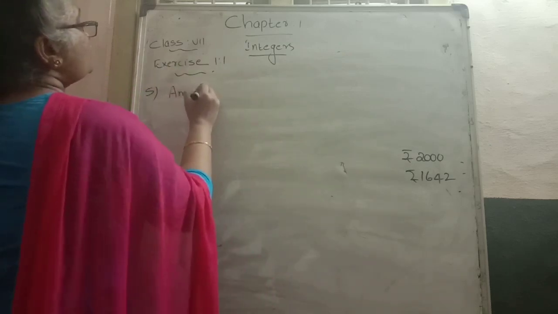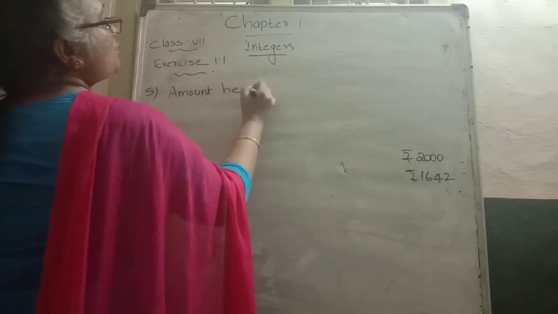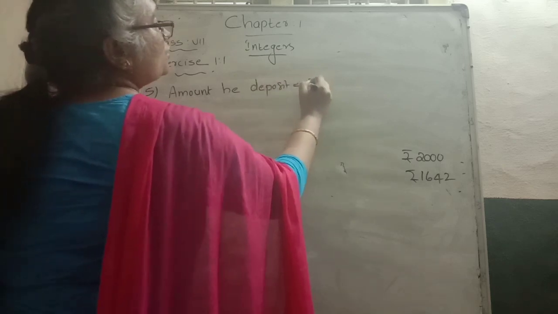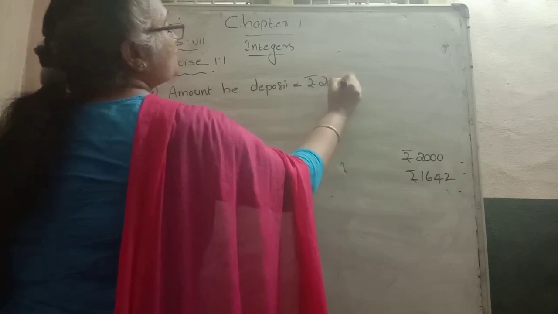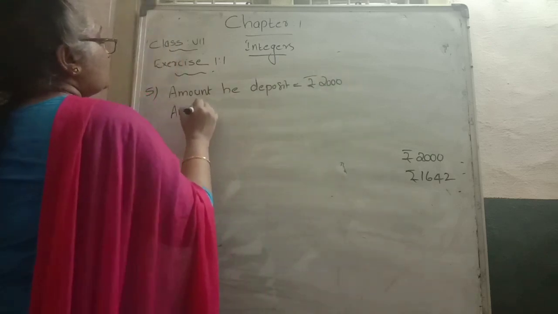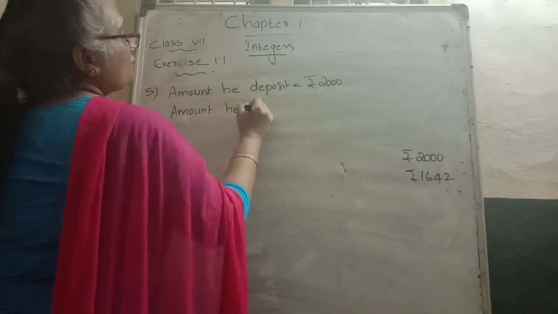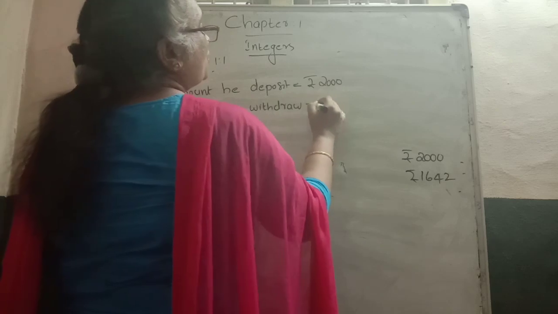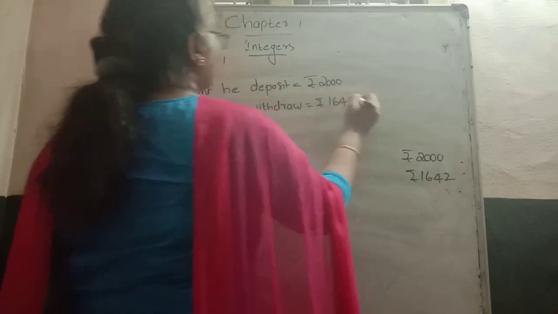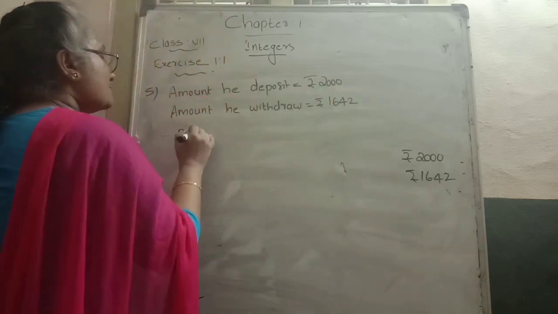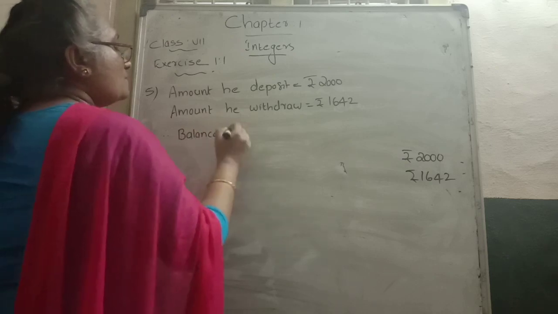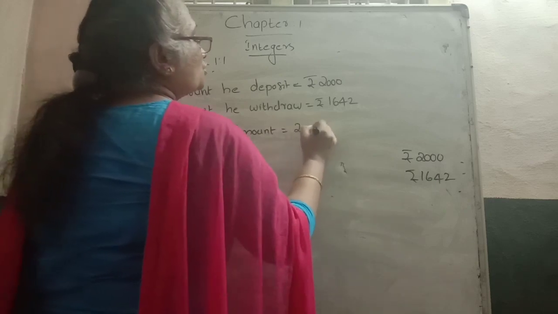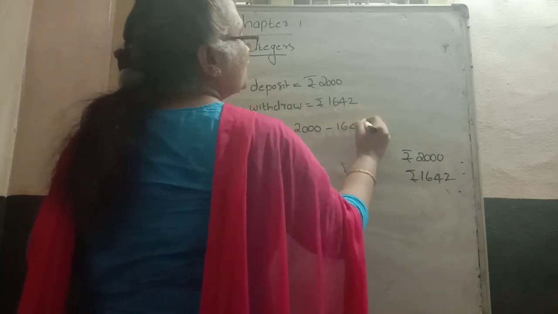The amount he deposits is equal to 2000 rupees. The amount he withdraws is equal to 1642 rupees. Therefore, to find the balance amount, the deposit amount 2000 is subtracted by the withdrawal amount.